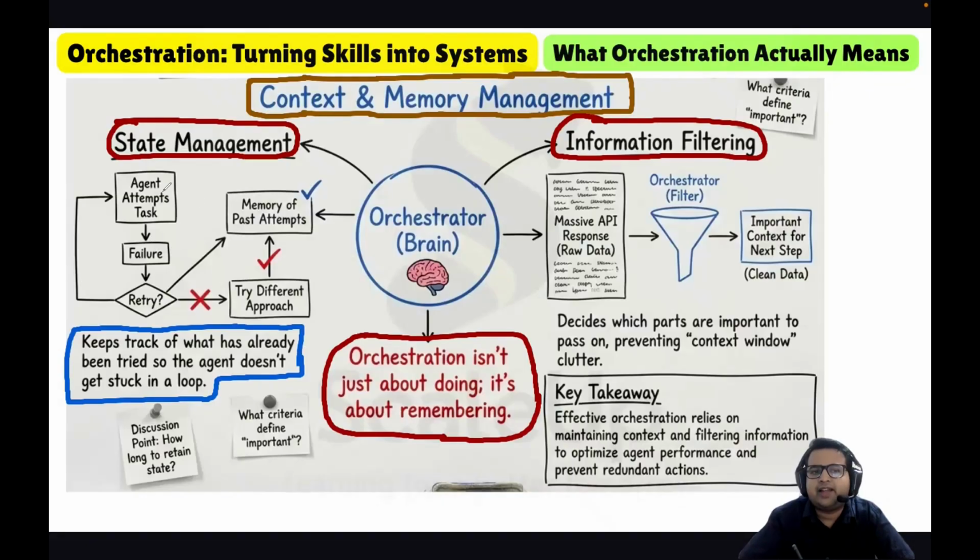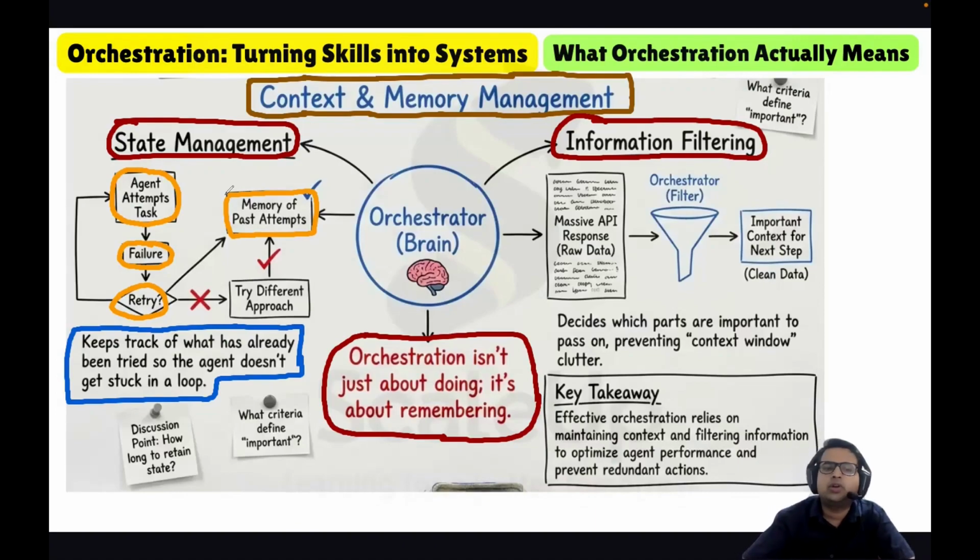We can understand it with an example. Let us suppose the agent attempts a task and it fails, then it retries. We store that somewhere, that the agent tried a task and it failed, retried, and failed once again.